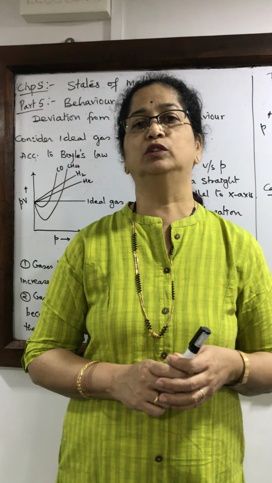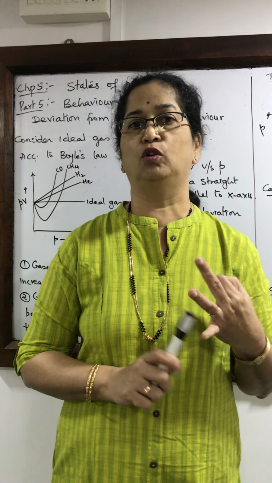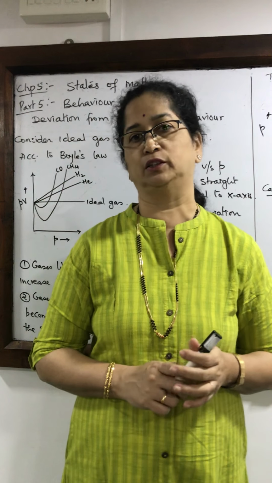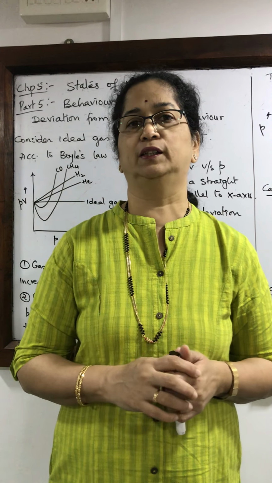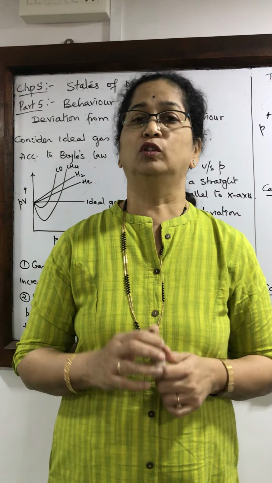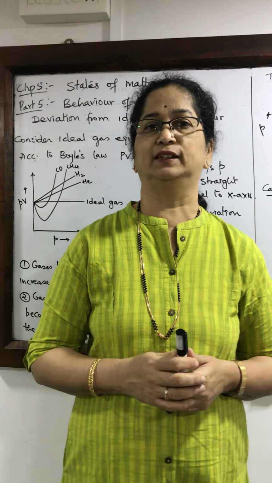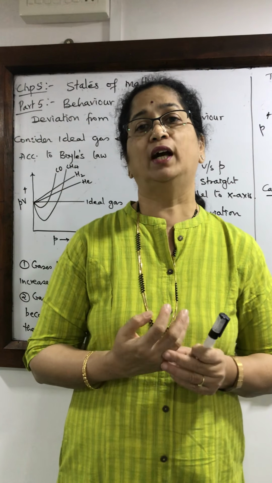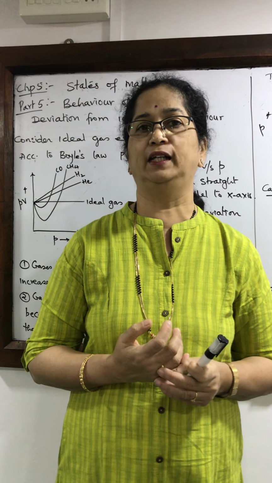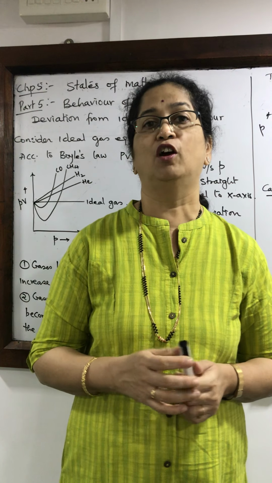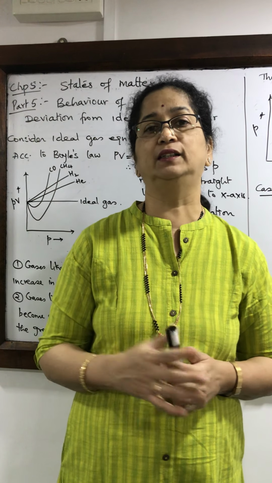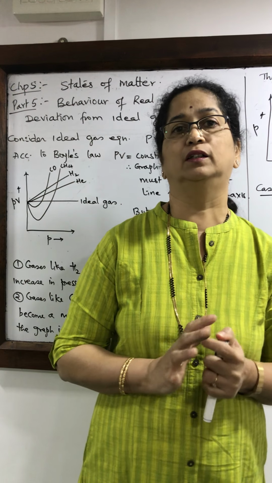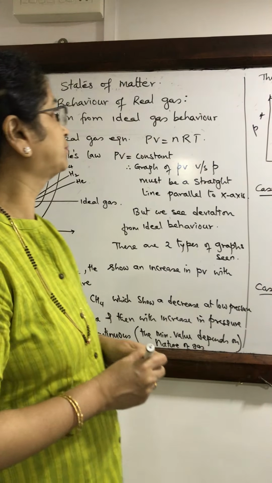Real gases are those which do not obey Charles' law, Boyle's law and Avogadro's law under all conditions of temperature and pressure. But under certain conditions, these laws are obeyed. So let us understand why real gases, or most of the gases which do not behave ideally, show deviation from ideal behavior. What is the reason behind it? Why is it that certain gases deviate from ideal behavior? That is the topic for today.